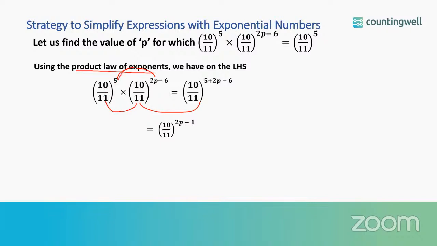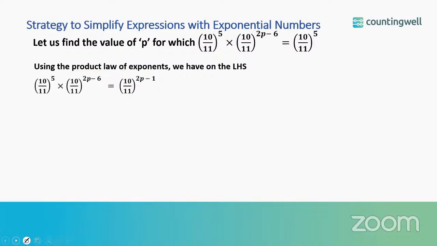Are we going to do 5 into, or we are going to add them? Yes, we are going to add them. Whenever we are taking the product of powers with same base, you are going to add the exponents. So you have to add 5 plus 2p minus 6. So adding the like terms, 5 minus 6 will be minus 1. So we have 2p minus 1. But this is given to be equal to 10 by 11 to the power 5.